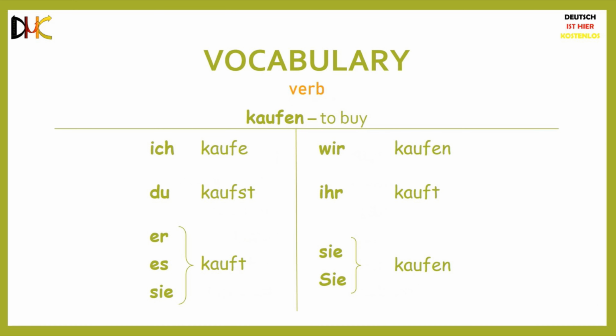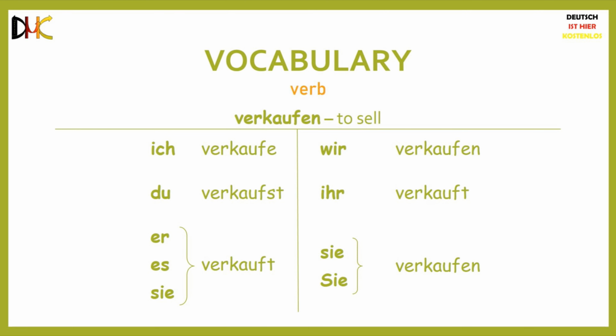Now we also have some verbs. Kaufen means to buy. Ich kaufe. Du kaufst. Sie kauft. Wir kaufen. Ihr kauft. Sie kaufen. Verkaufen means to sell. Ich verkaufe. Du verkaufst. Sie verkauft. Wir verkaufen. Ihr verkauft. Sie verkaufen.